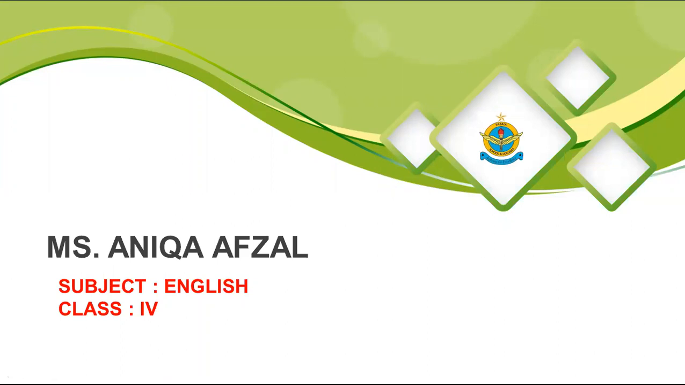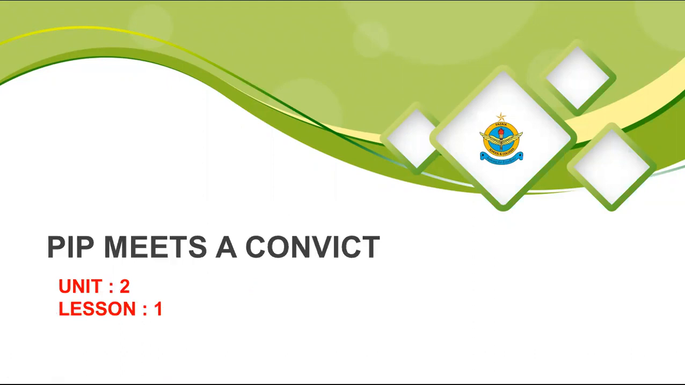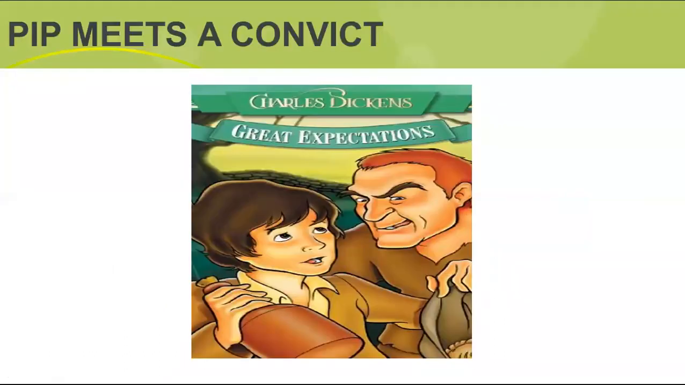Again, we are here for an English class. We have done Unit 1, and today we are going to start Unit 2, Lesson 1 of Unit 2. That is about a short story, Pip Meets a Convict. It's a short story taken from a novel, Great Expectations, written by Charles Dickens.